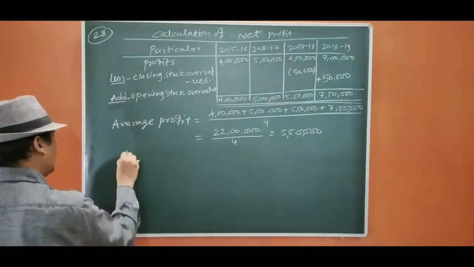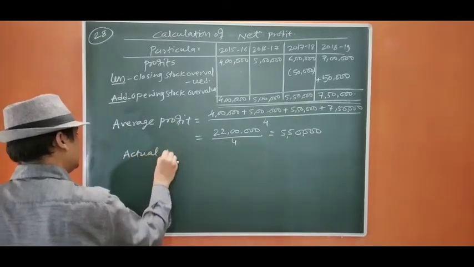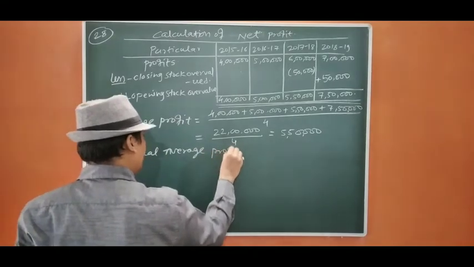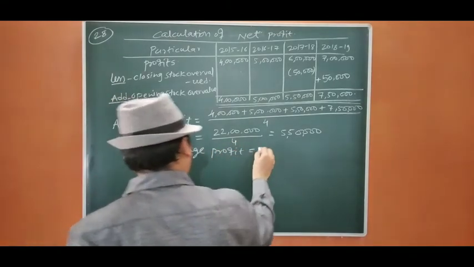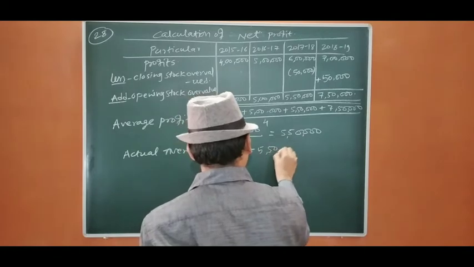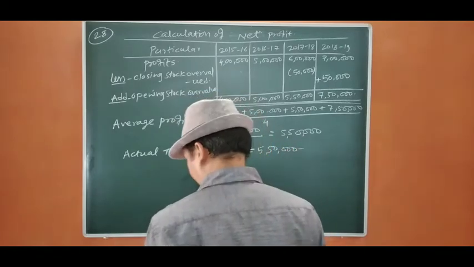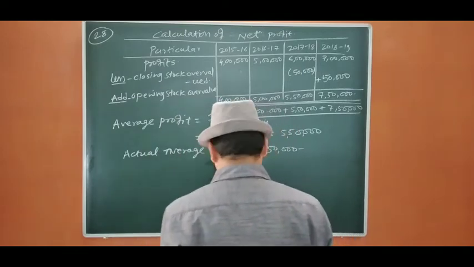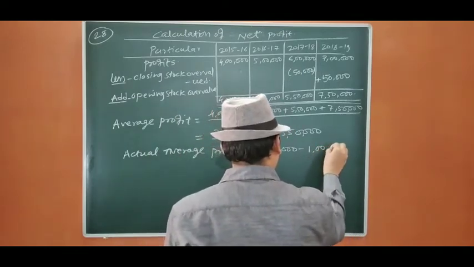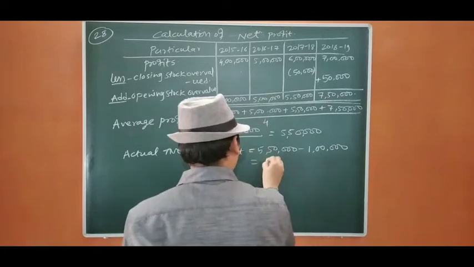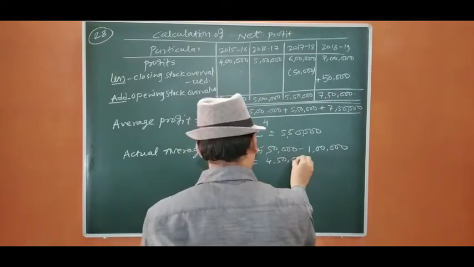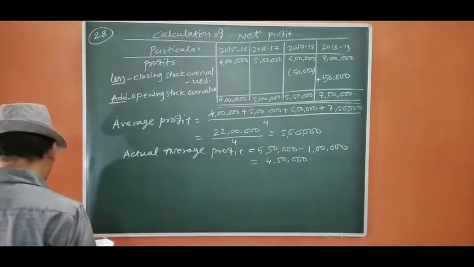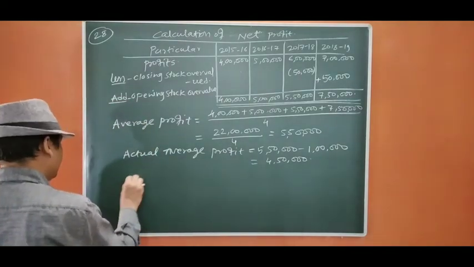Now we are going to find out the actual average profit by deducting managerial cost. So 5 lakh 50,000 minus the managerial cost of 1 lakh becomes 4 lakh 50,000. Now we are going to find out the firm's goodwill on the basis of 3 years purchase.